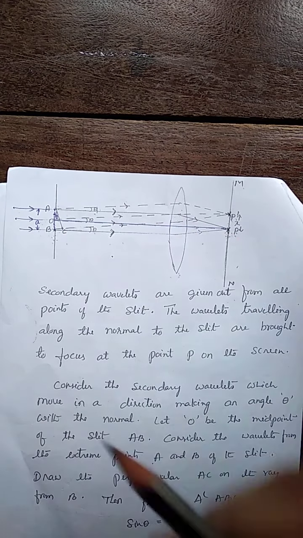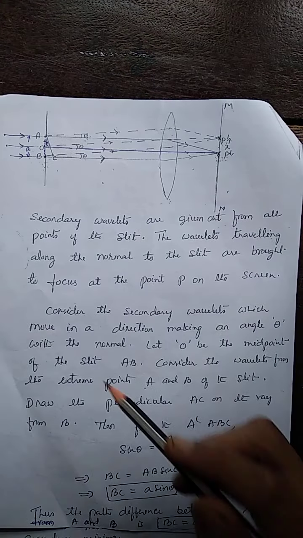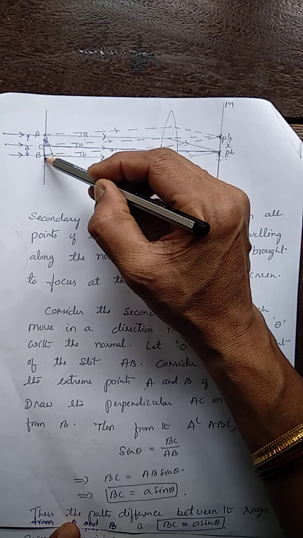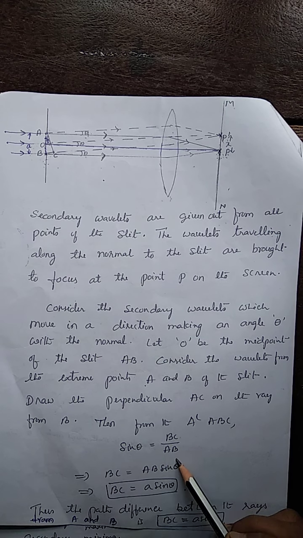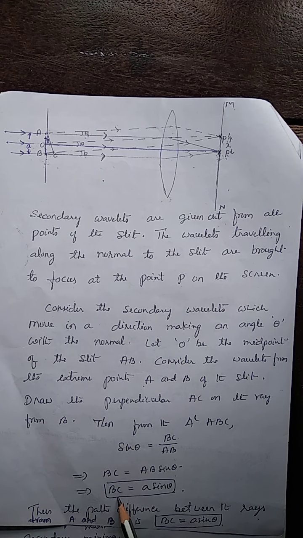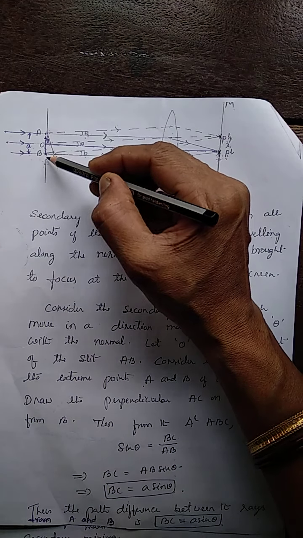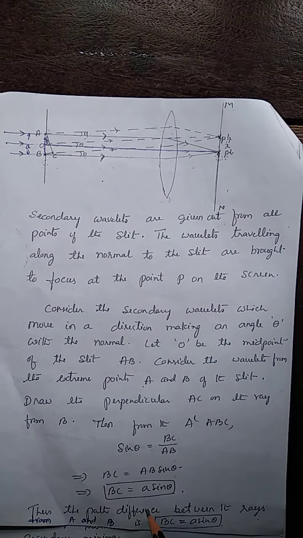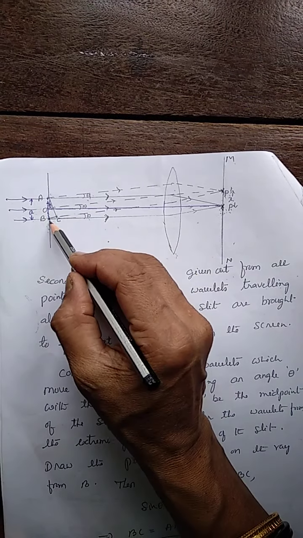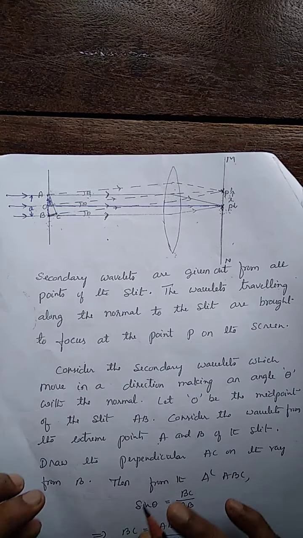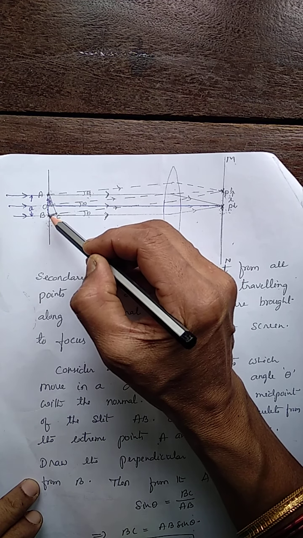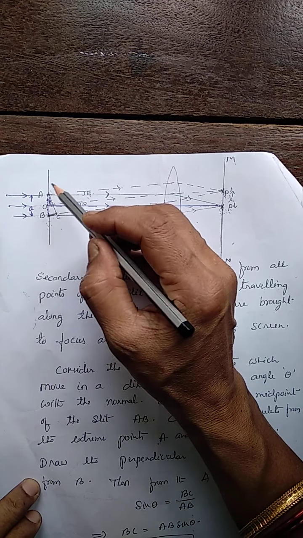Now, this is a right angle triangle. In this triangle, define sine theta. What is sine theta? Opposite by the hypotenuse, AB. So, it is BC by AB, or BC is AB sine theta, that is BC equal to a sine theta. What is AB? Slit width, a. So, BC is a sine theta. This BC is nothing but the path difference between the waves coming from the point A and the point B.